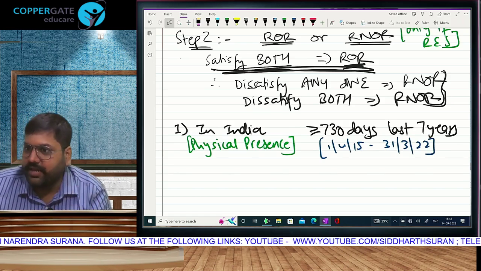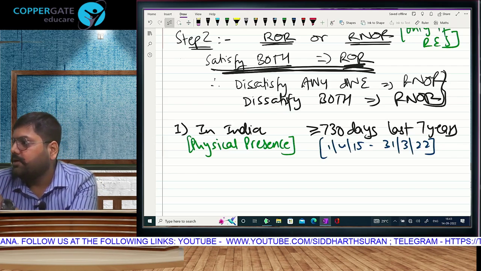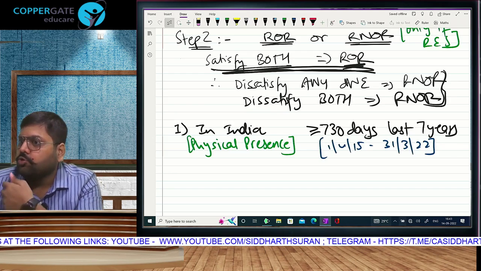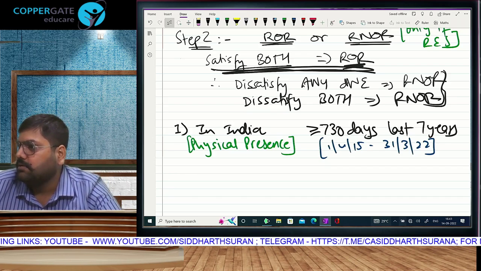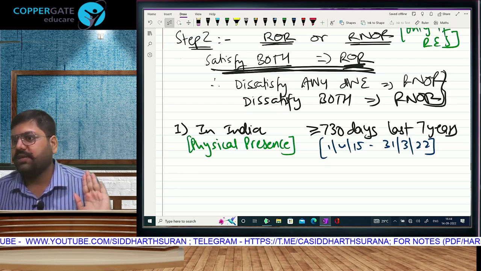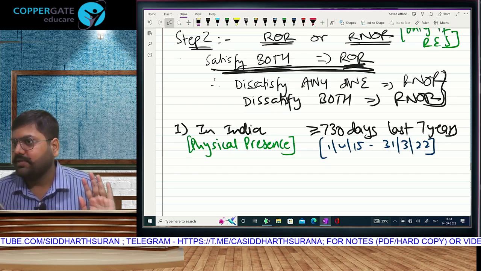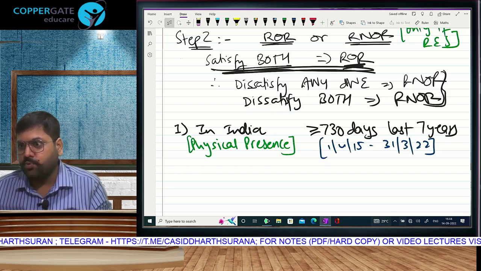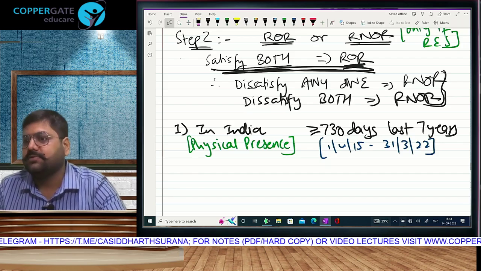Equal to is covered, it can be higher, place is irrelevant, purpose is irrelevant. Continuous not necessary. 2 years, supposingly 15, 16, 16, 17. 2 साल full year you were in India. हो गया ना 730, 365, 365. Remaining years will not change. Total has to touch 730 days. Is that understood? All of you? That means in the 60 wala condition we have to check 4 years ka 365. But in the step 2 ka additional condition for ROR we have to check 7 years ka 730 days.